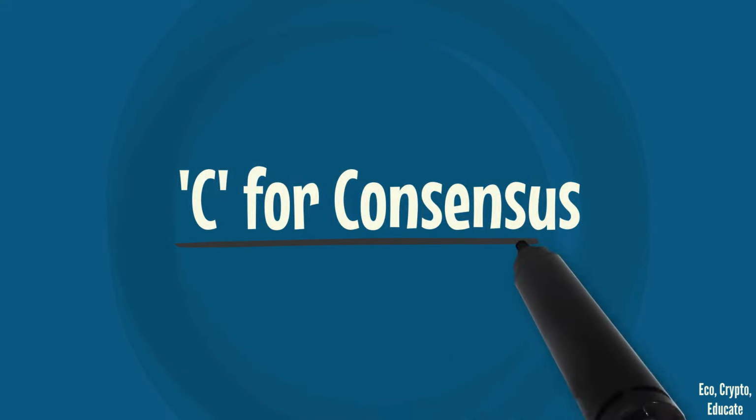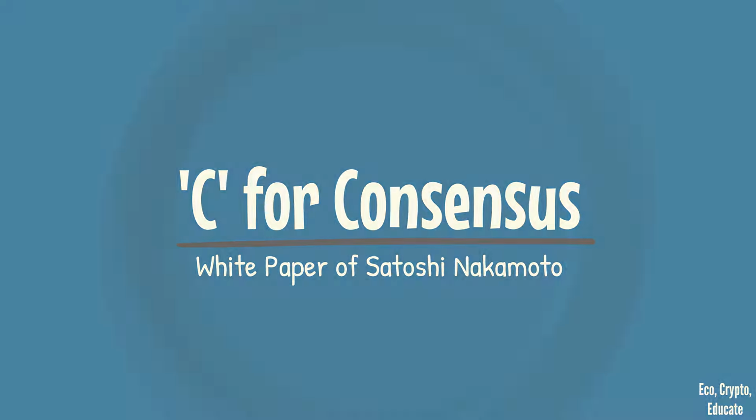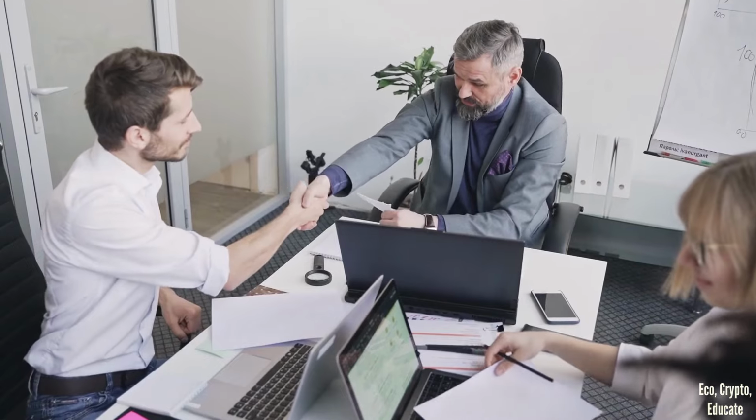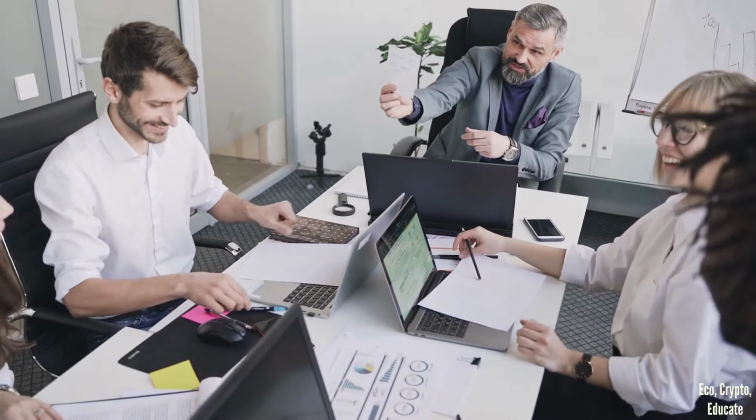C for consensus. In the world of Bitcoin, consensus is everything. What does it mean in the context of Satoshi Nakamoto's white paper? Well, it's all about agreement. In the Bitcoin network, consensus means that everyone agrees on the current state of the blockchain.